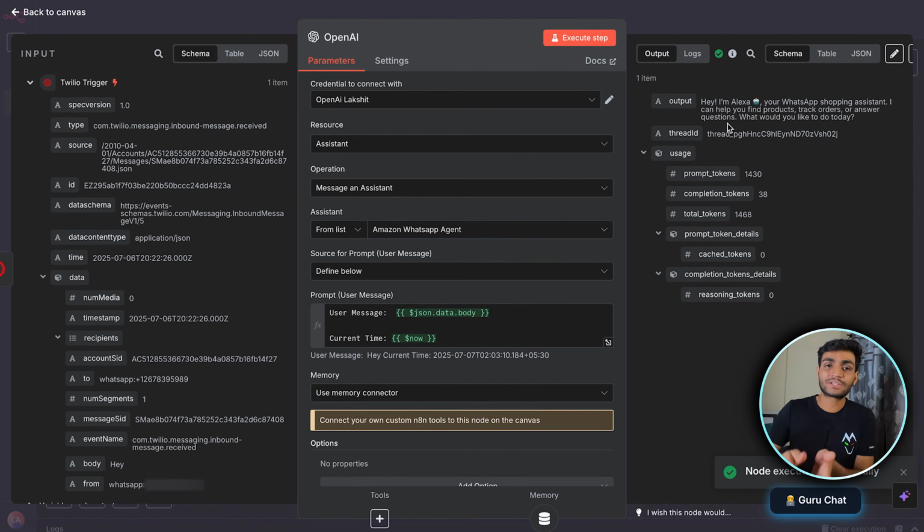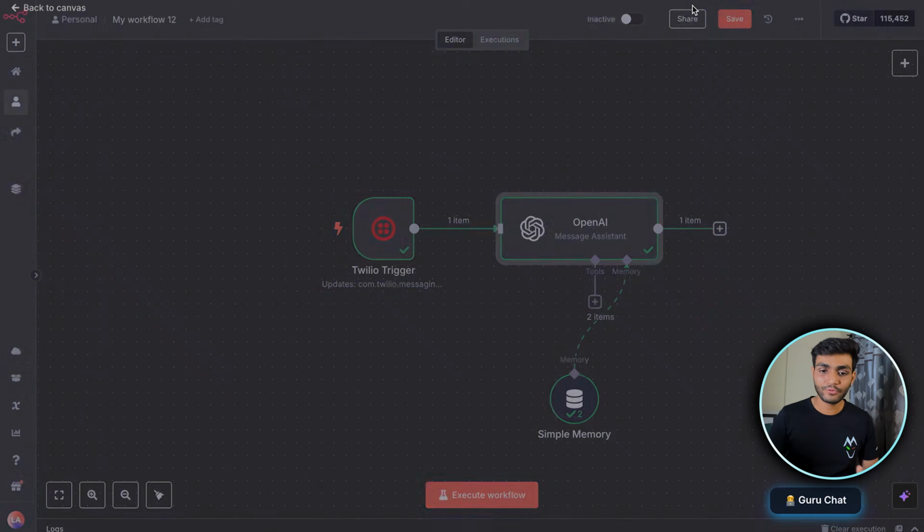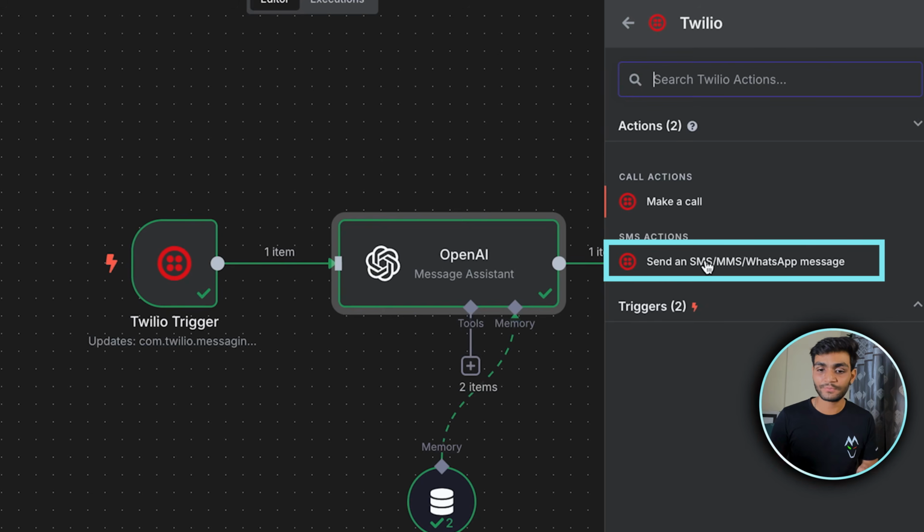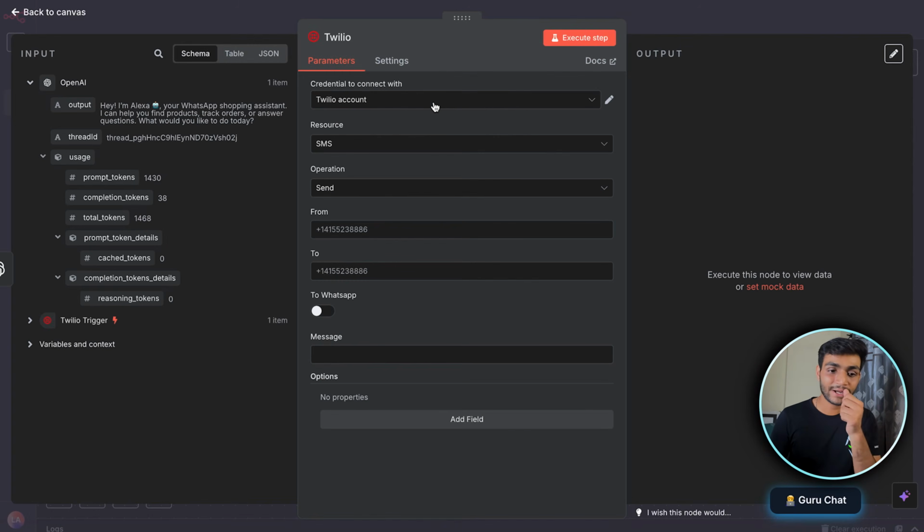Now we need to send this answer to the WhatsApp agent again. So for that, we'll come over here and click on the plus icon and we'll search for Twilio. And now we need to send a message. So we'll click over here. And now we have connected our Twilio account.